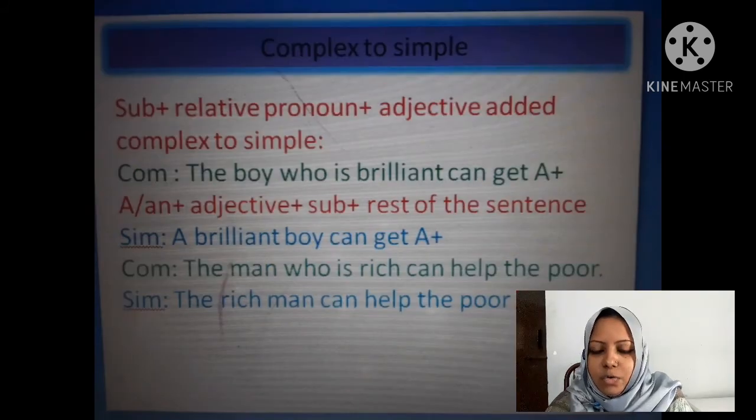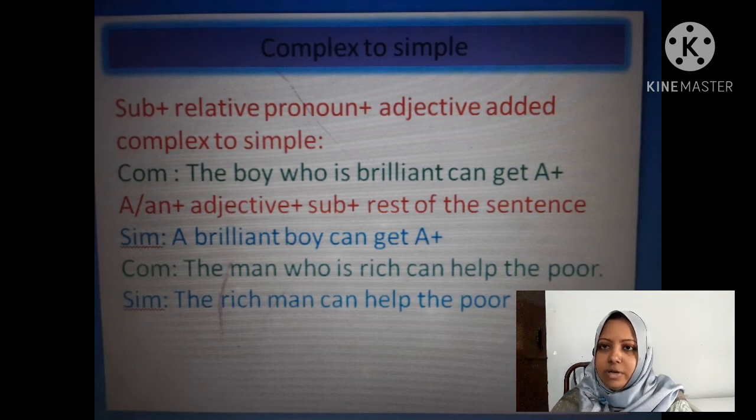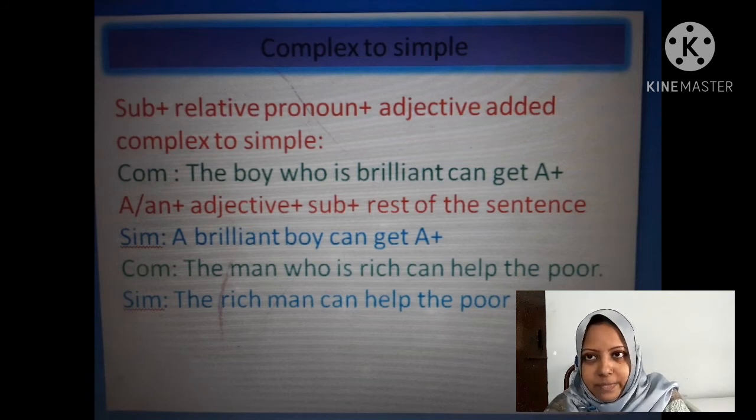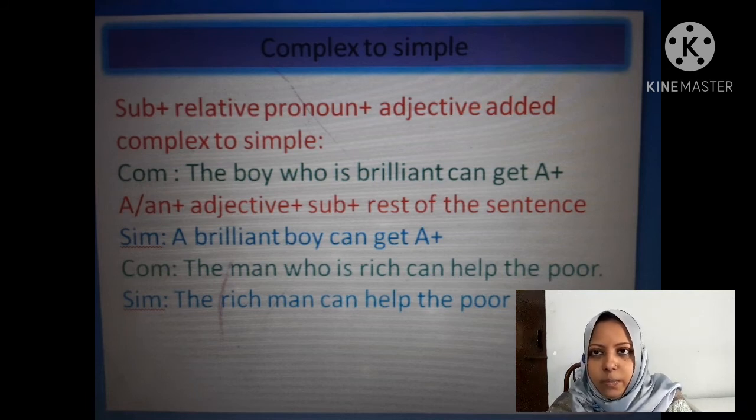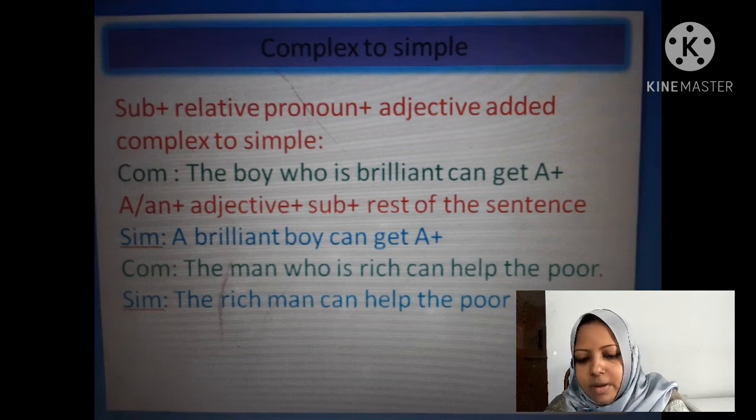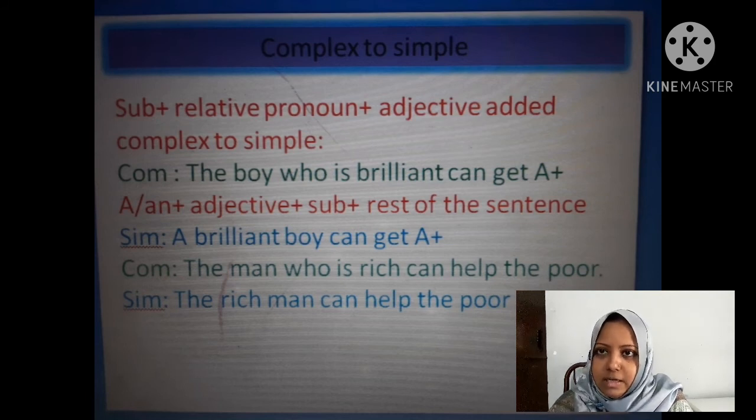And here is another rule on subject plus relative pronoun added complex sentence, and this rule is subject plus relative pronoun plus adjective added complex sentence. And this kind of sentence is, the boy who is brilliant can get A plus. Notice the sentence that here is subject plus relative pronoun plus adjective. Here is no principal verb or no past participle form of verb. Here is an adjective. Then how will you change it into simple?